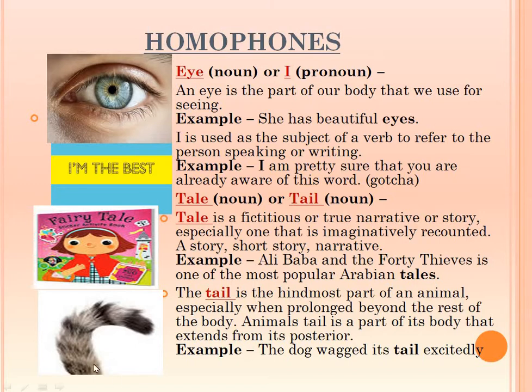It is a body part of an animal, especially when prolonged beyond the rest of the body. An animal's tail is a part of its body that extends from its posterior. The dog wagged its tail excitedly. So if here you write T-A-L-E, it will be totally wrong. So T-A-L-E is for stories, for narratives, and T-A-I-L is for the body part.